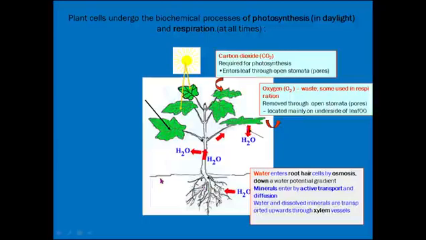The plant absorbs water from the soil and absorbs carbon dioxide from the atmosphere, and this carbon dioxide and water are combined into glucose, and some oxygen is released into the atmosphere.